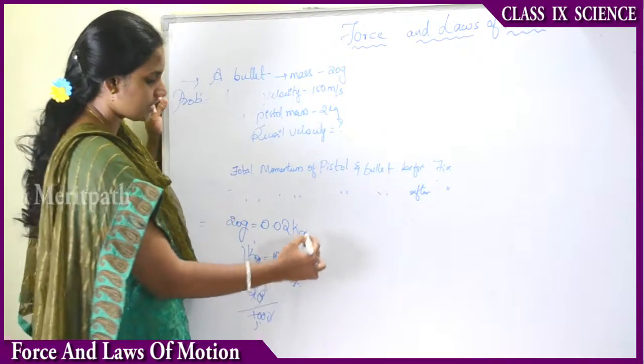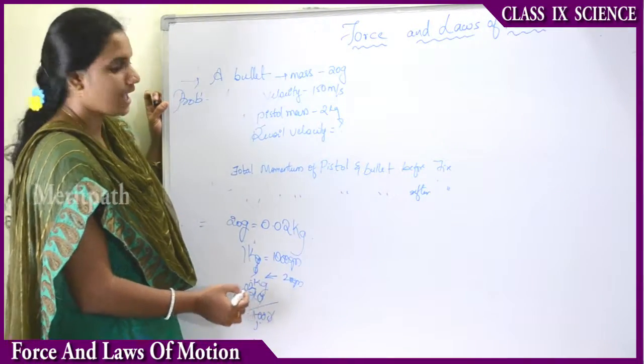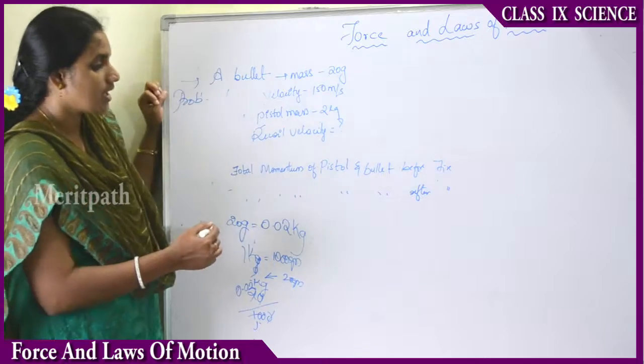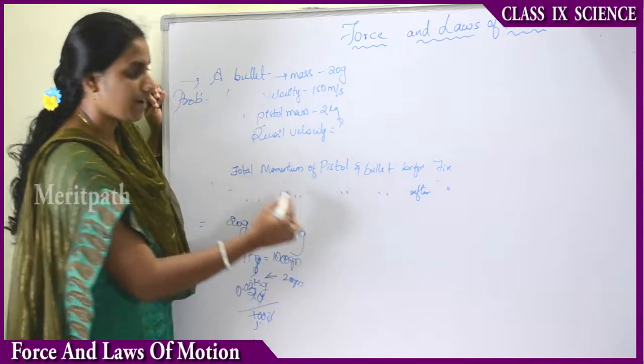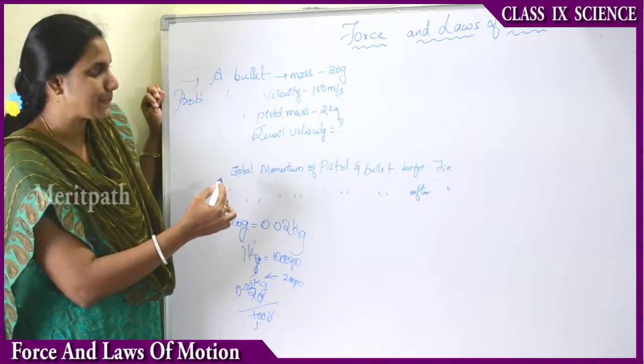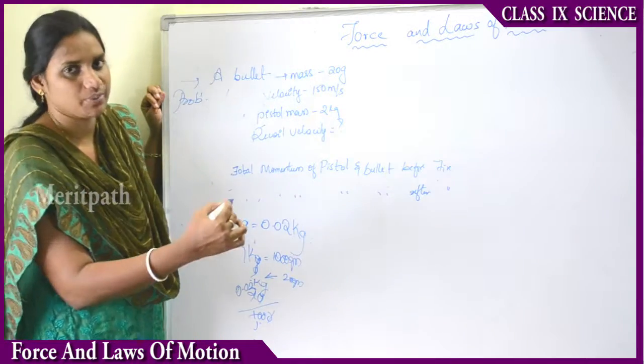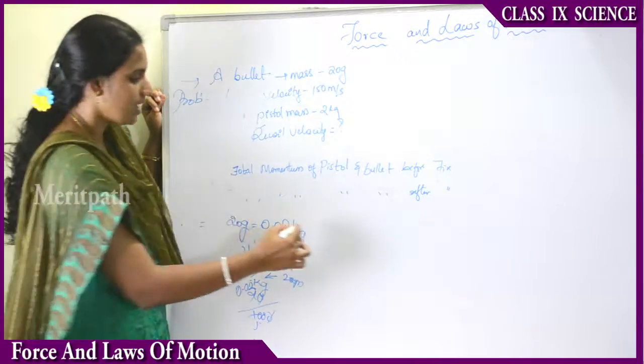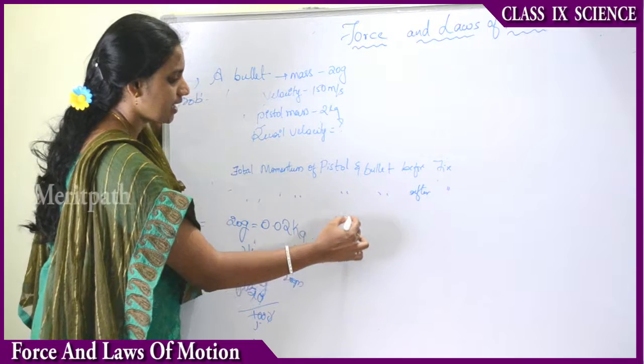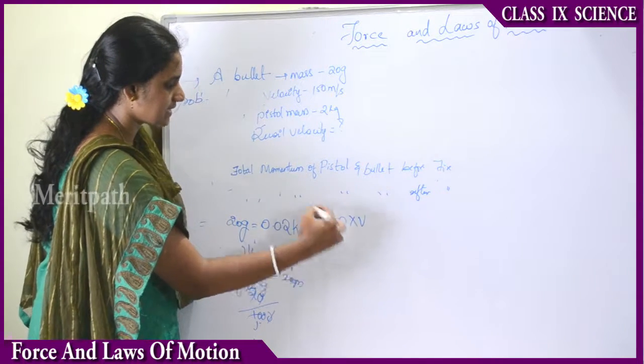I hope you got the conversion, how to do it. And let us see the initial velocity of both bullet and pistol is 0 because they are at rest, right? Therefore, mass into velocity, obviously, is 0.